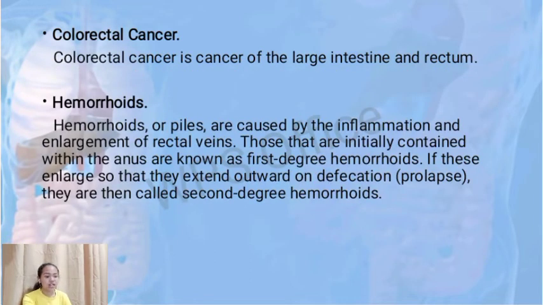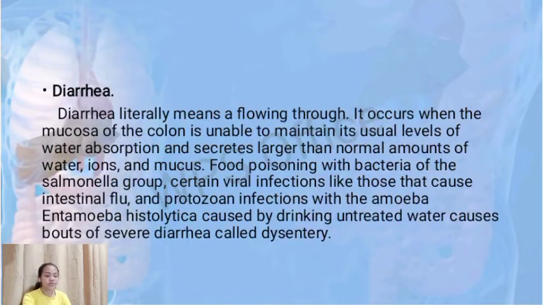Next is colorectal cancer. Colorectal cancer is cancer of the large intestine and the rectum. Hemorrhoids or piles are caused by the inflammation and enlargement of rectal veins. Those initially contained within the anus are known as first-degree hemorrhoids. If they enlarge so that they can extend outward during defecation, they are called second-degree hemorrhoids.